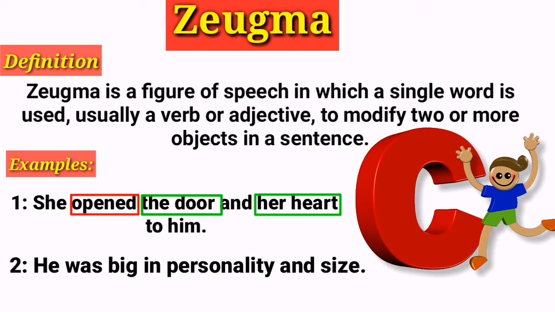He was big in personality and size. This is another example. Here the word big describes two things, the personality and size. Simply you can say when one word modifies two things in a sentence, I simply call it zeugma in English literature.